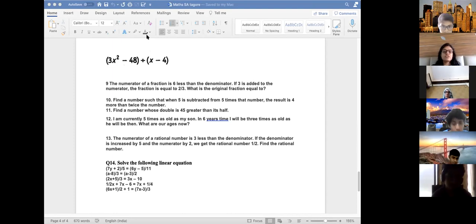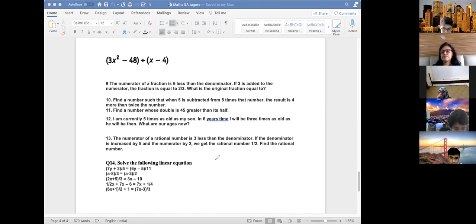Okay, Farhana is also giving. What is the equation? Anyone, except Farhana and Muazzam, give me the equation. Who will give me the equation? When 5 is subtracted from 5 times that number. What is the equation, Saklen? Just the equation. Ma'am, 5x minus 5, is equal to, or 5x minus 5 plus 4.